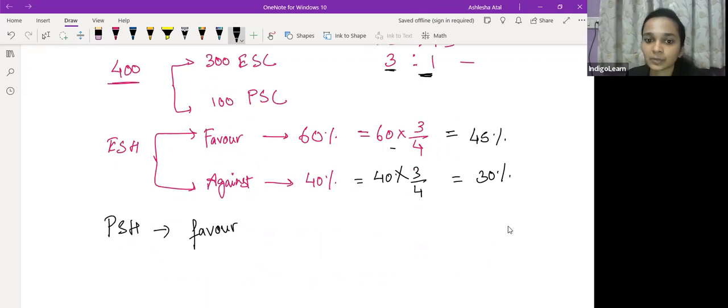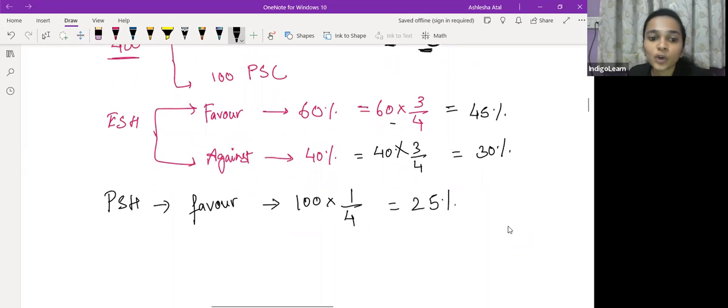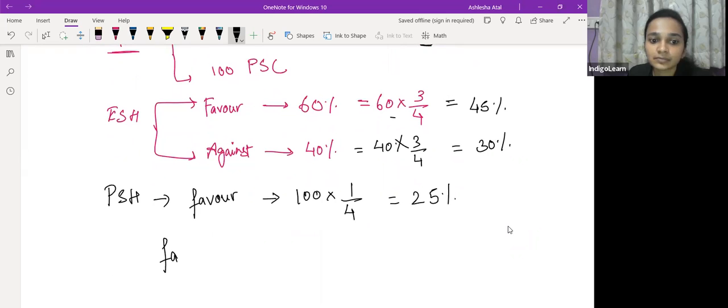So 100% into 1/4. Why 1/4 here? Because the proportion of preference share capital is 1. Is this understandable? How are we calculating this? So this comes to 25% in favor. Now how many total votes are in favor? Total votes in favor are 70%, and against, 30%.